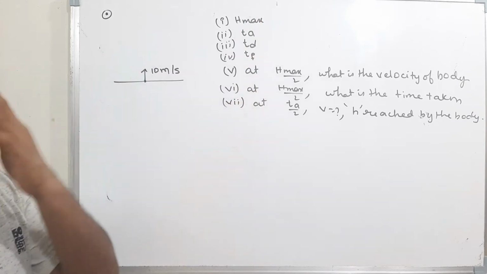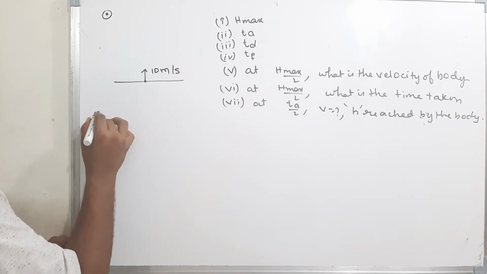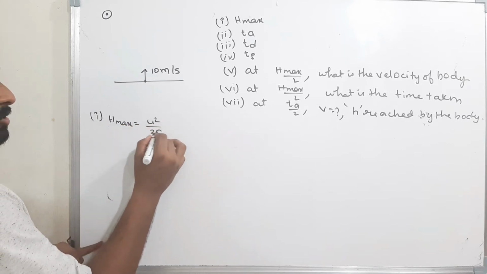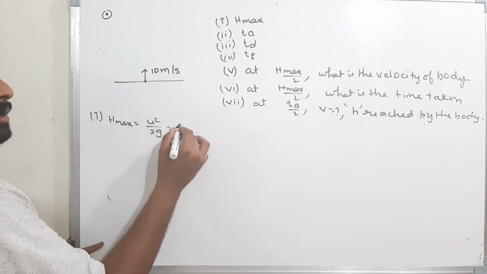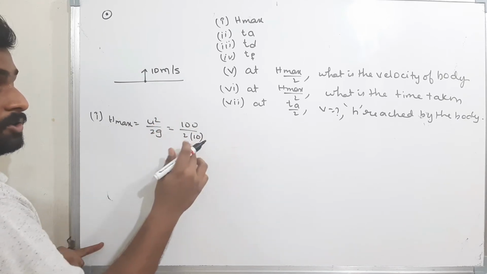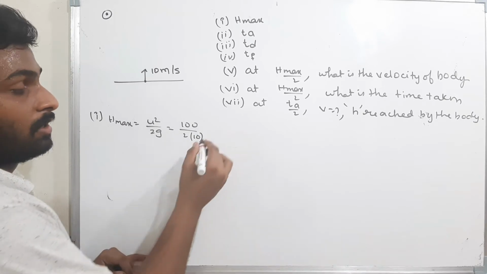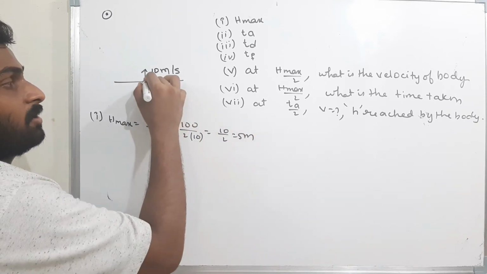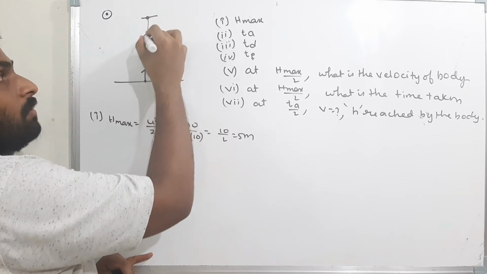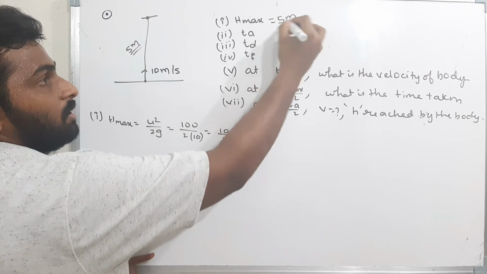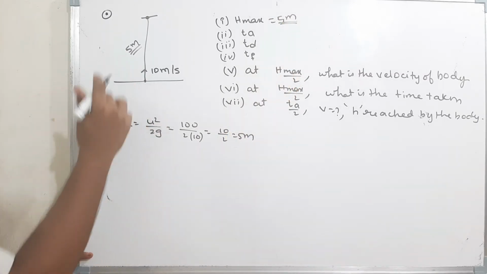What is the formula for H max? U square by 2G. What is U? 10. 10 square is 100, by 2 into G. G is how much? 10. I should assume the G value as 10 unless they mention otherwise. Therefore 100 by 20 is nothing but 5 meters. That means the maximum height achieved by the body is 5 meters. H max is 5 meters.